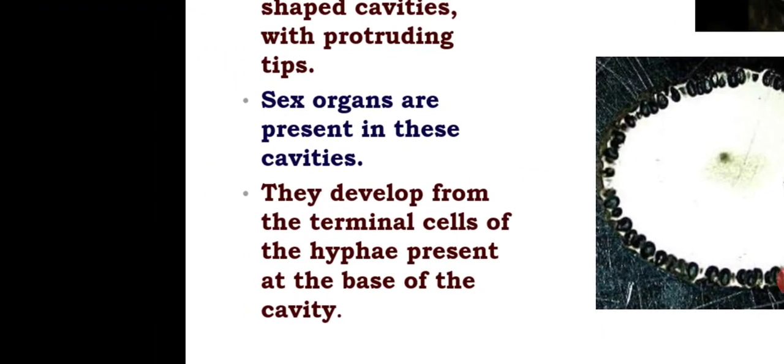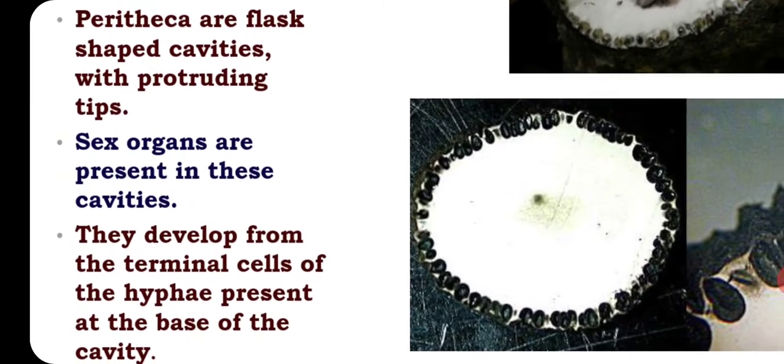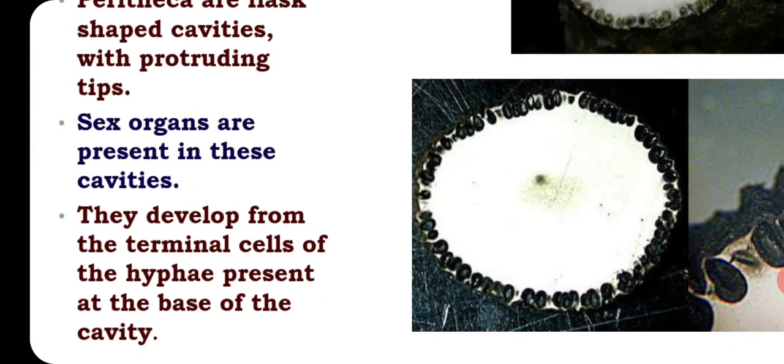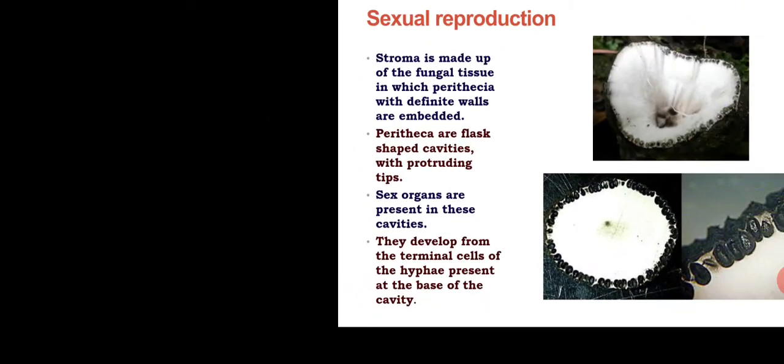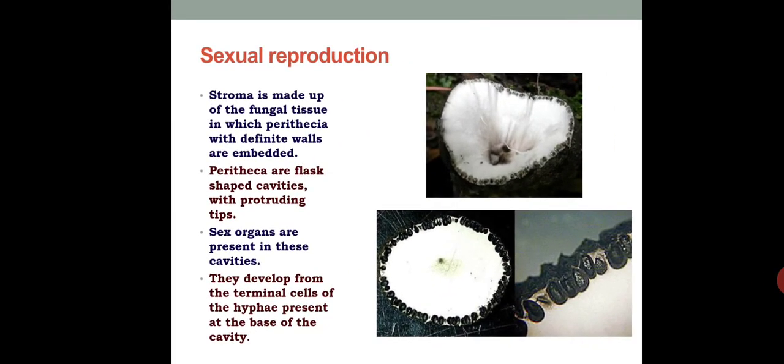And these are flask shaped fruiting bodies. Inside that we can see the sexual structures, or fertilization is occurring. Okay. So stroma is made up of fungal tissue in which the perithecia with definite walls are embedded. So the perithecia or fruiting bodies are embedded near the external surface, and the perithecia are flask shaped cavities with protruding tips, and sex organs are present in these cavities.